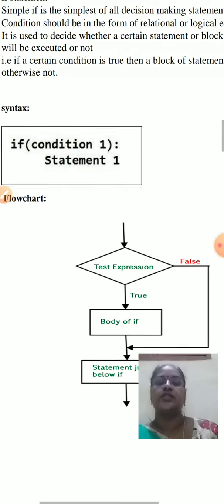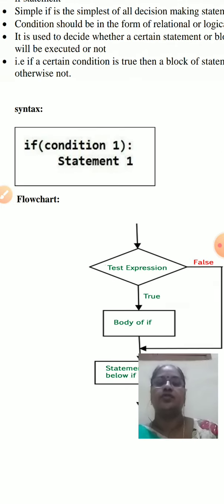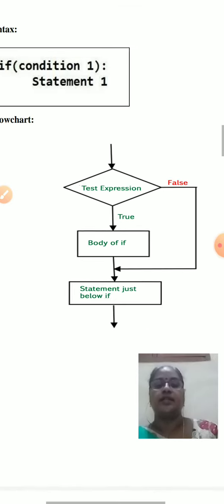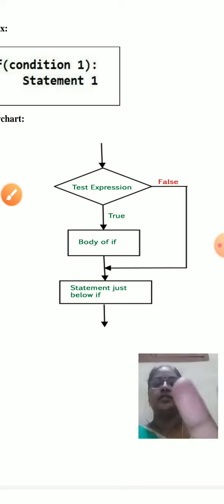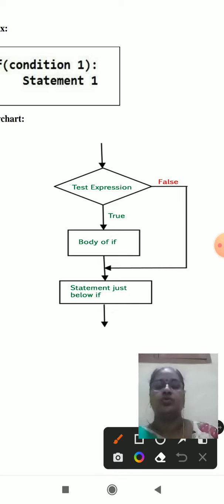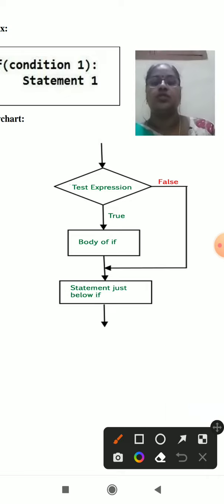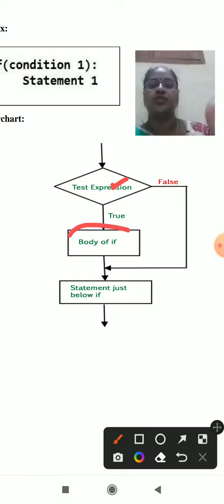The syntax for the if statement is: if the condition is given, and if the condition is satisfied or true, it will execute the statements below the if. The flowchart is like that: give the statement here. If the condition is true, it executes this block, otherwise it comes out.